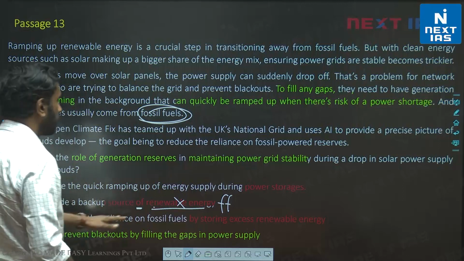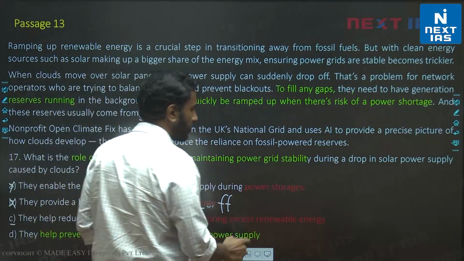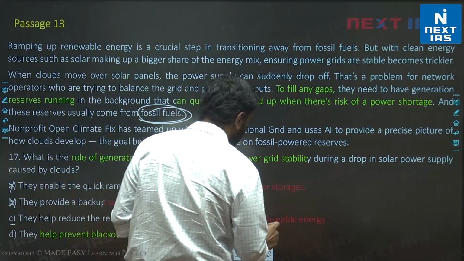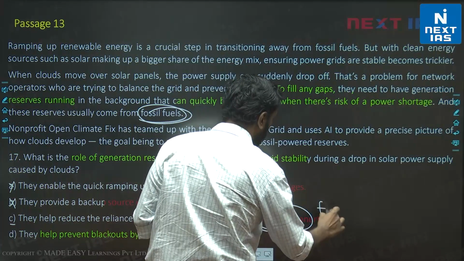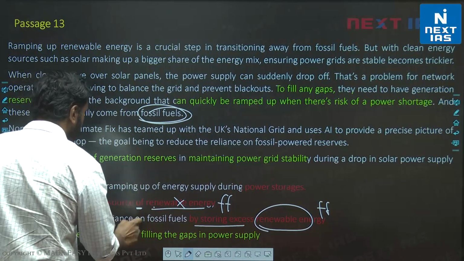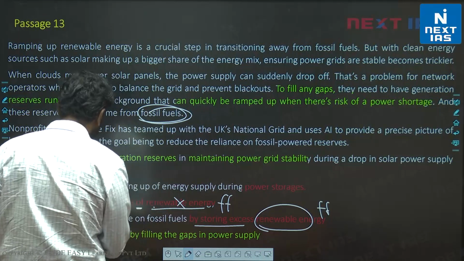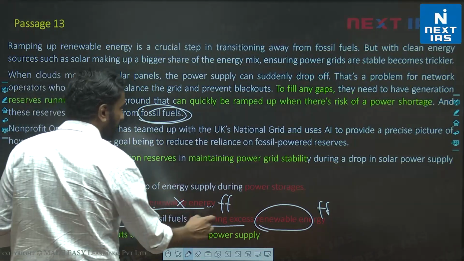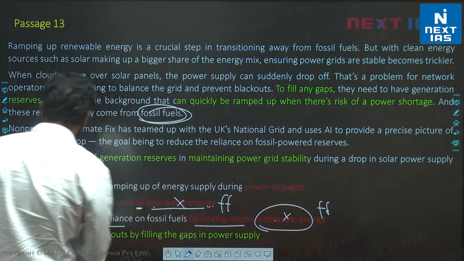C, if you notice, they help reduce the reliance on fossil fuels by storing excess renewable energy. Again, by storing fossil fuels, they help reduce the reliance on fossil fuels is incorrect, and by storing renewable energy is also incorrect.